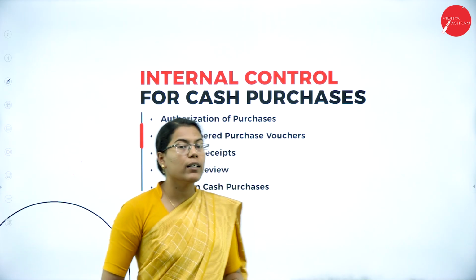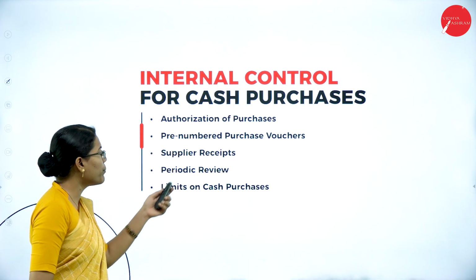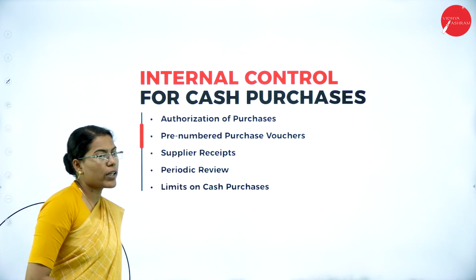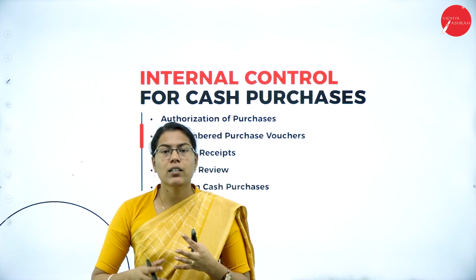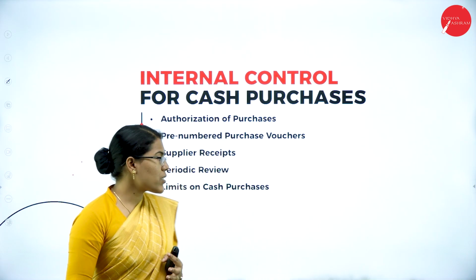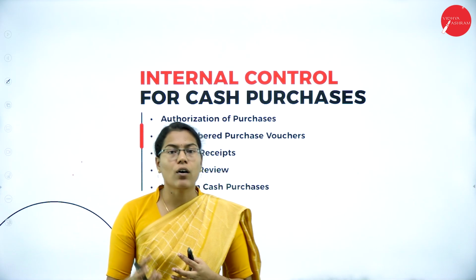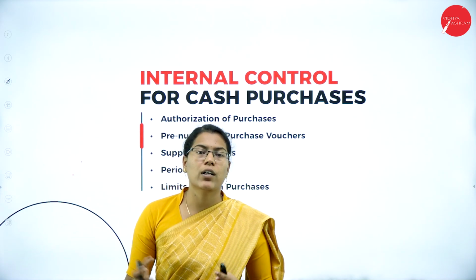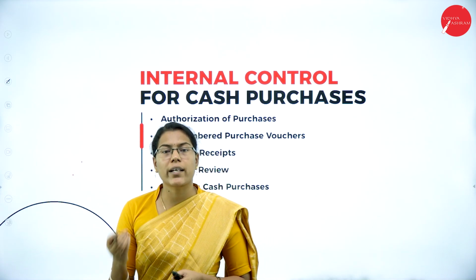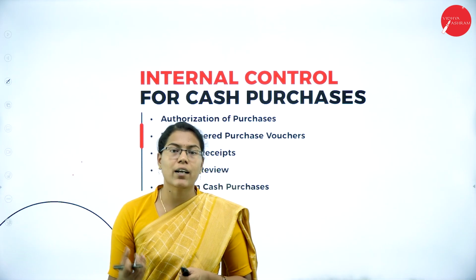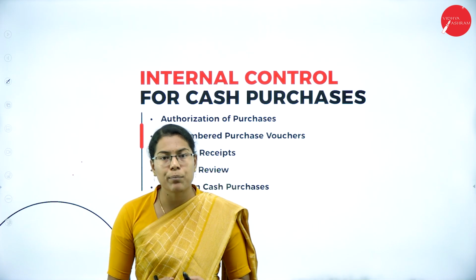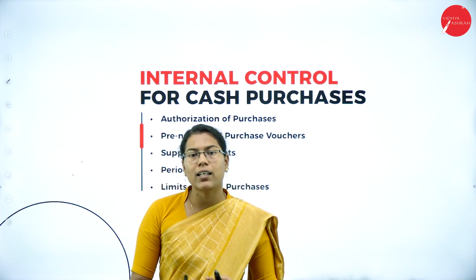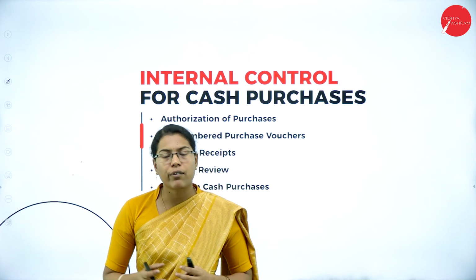Then a proper internal control may also involve periodic review. Periodic review means a review or supervision is done to check whether the transactions are recorded properly or not, periodically on a regular basis. This helps to identify any unrecorded transactions or any unusual trends that are happening. It can be detected easily and any kind of risk can be found out.